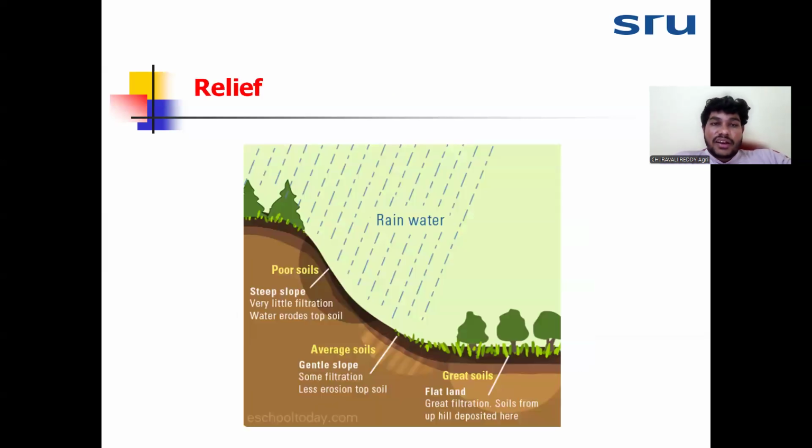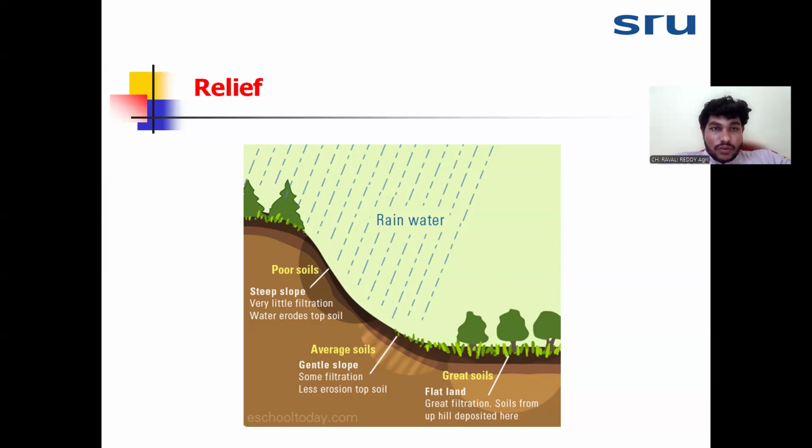The next one is relief. Relief is the unconsolidated, uneven area on the earth surface. Relief we can also call topography. Suppose a sloping uneven area is there, we can say it is relief. The relief will change the microclimate of that particular region.